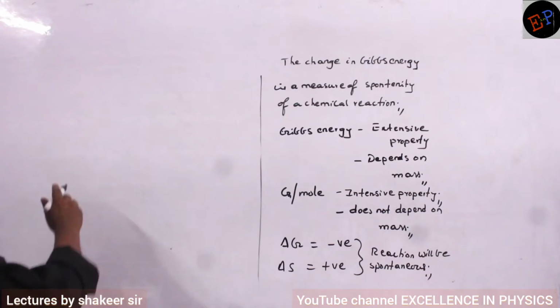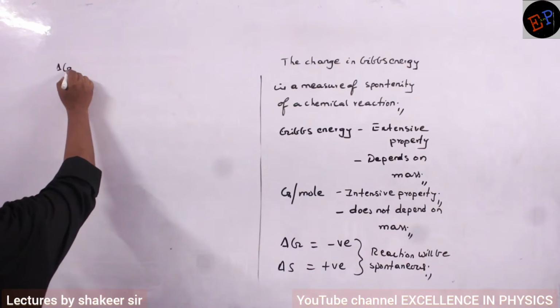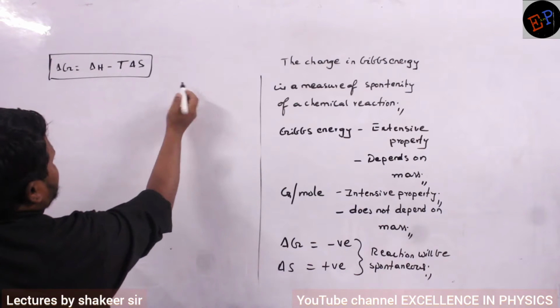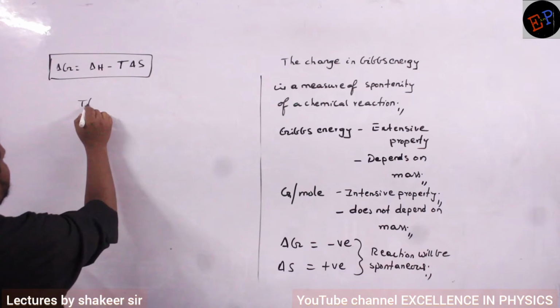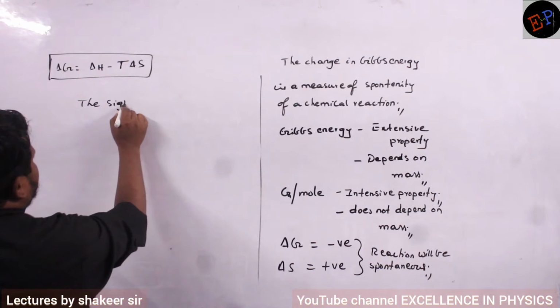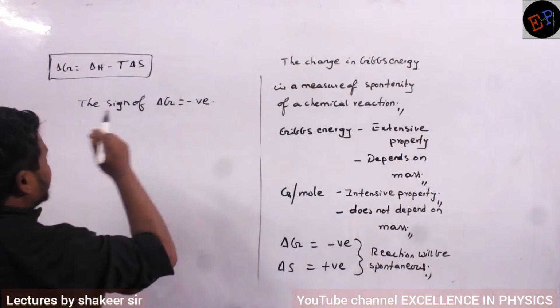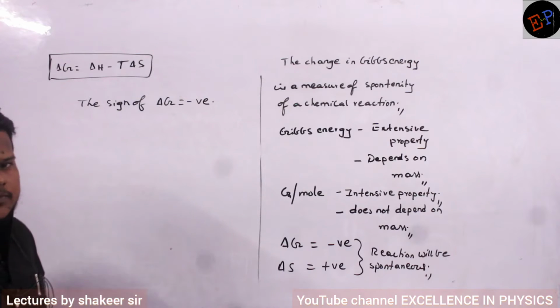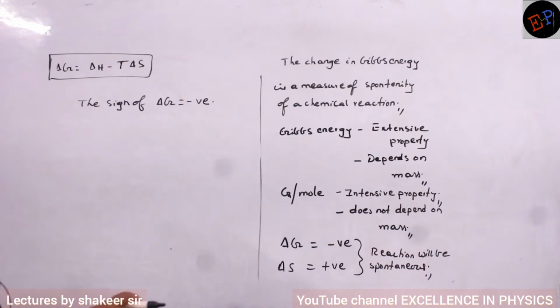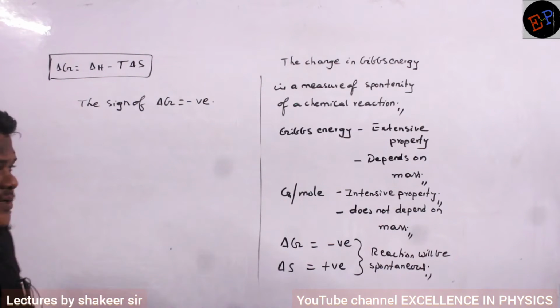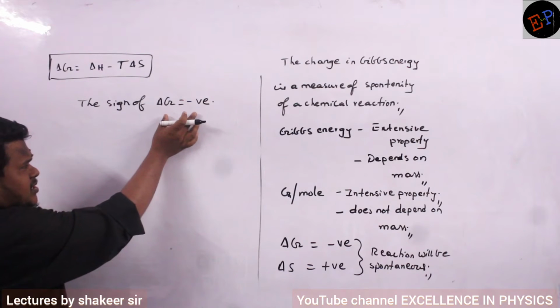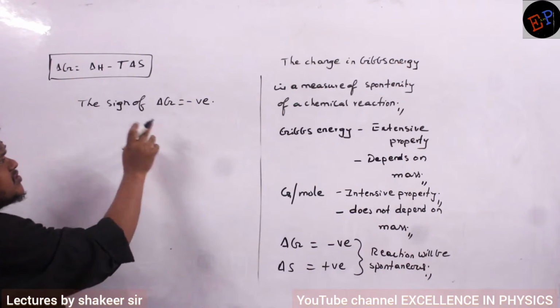Okay, now see. The sign of delta G should be negative. Gibbs free energy should be negative, no? Then only the reaction will be spontaneous. So this delta G will be negative and it depends on two conditions.